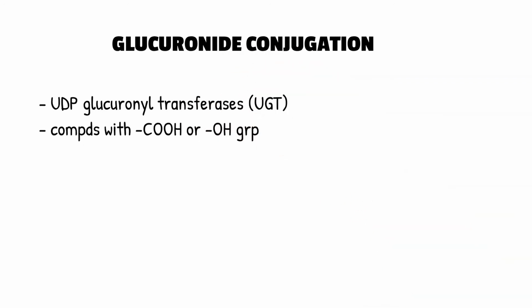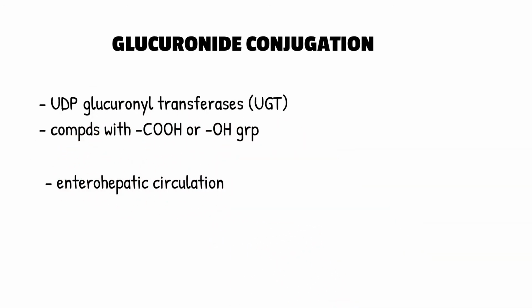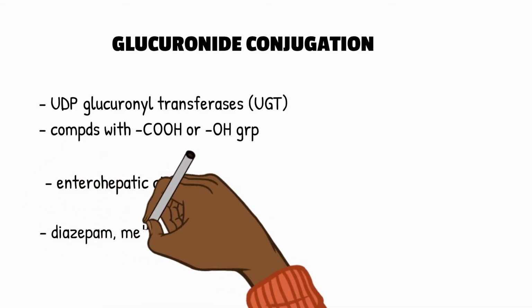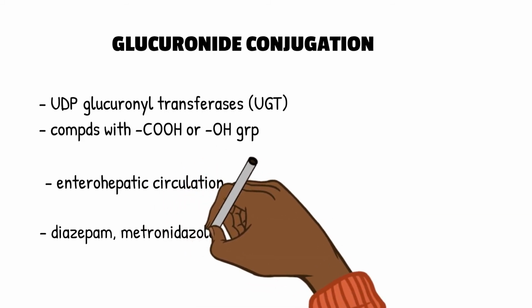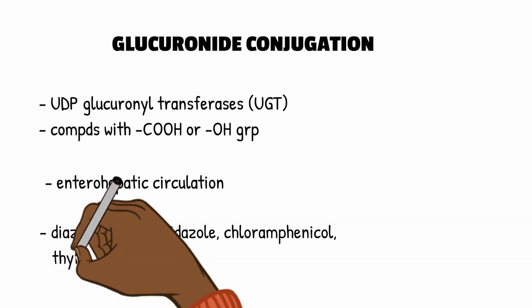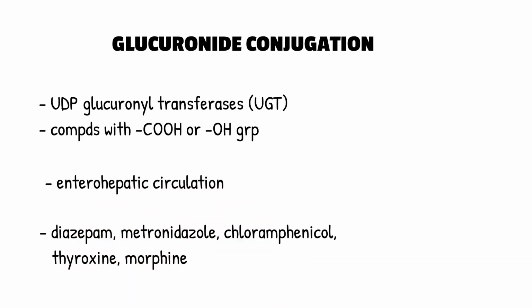Some of the drugs that undergo glucuronide conjugation undergo enterohepatic circulation, prolonging their duration of action. Examples of drugs that undergo glucuronide conjugation include diazepam, metronidazole, chloramphenicol, thyroxine, morphine, etc. Drugs that undergo enterohepatic circulation are morphine, thyroxine, and steroids.